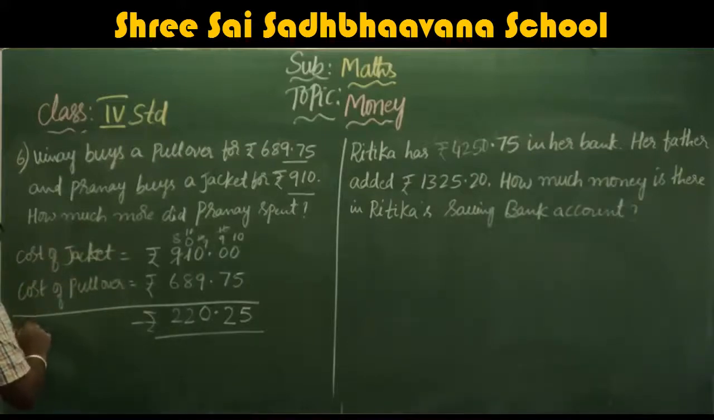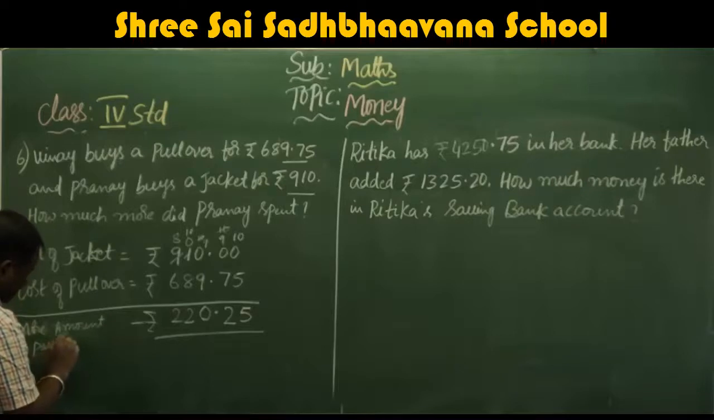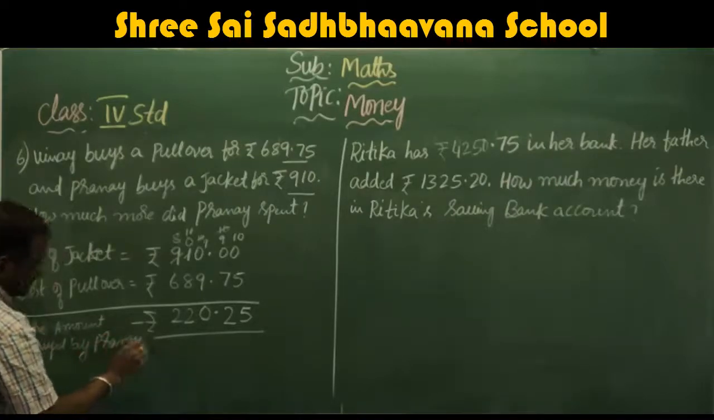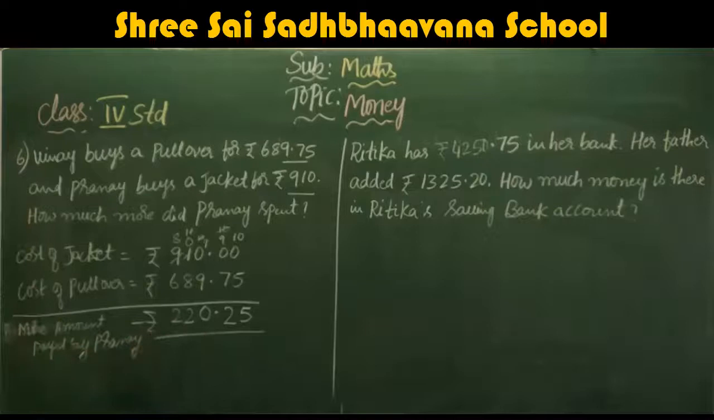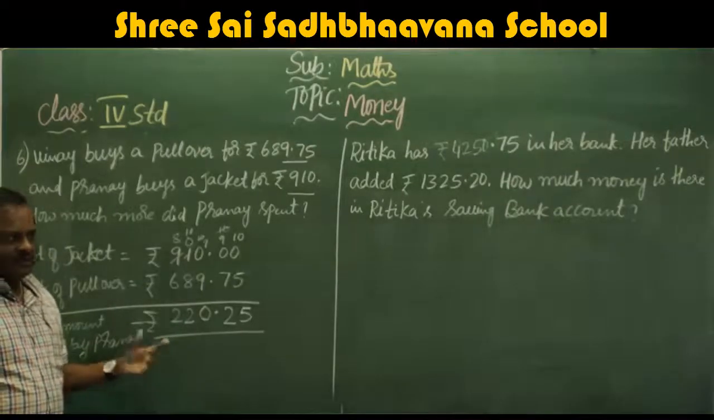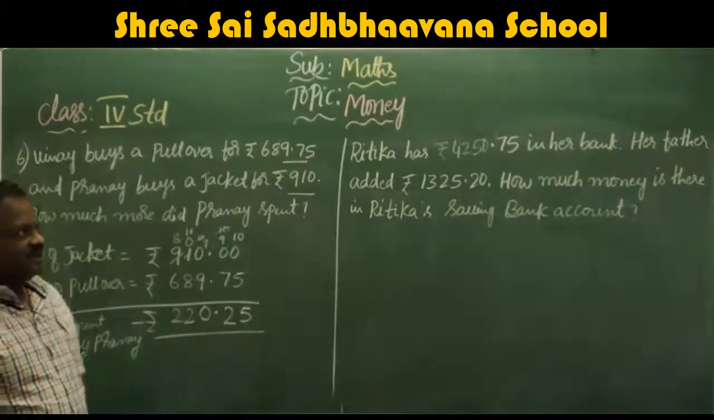Amount, more amount. You write more amount. What we will write? More amount paid by Pranay. Sorry, Pranay. What is his name? Pranay. Is rupees 220.25. I hope you understand this one.